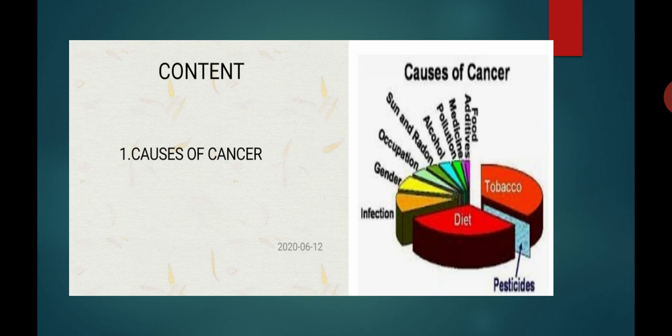Although it is still not very clear as to how cancer is caused, there are several factors that cause cancer, and these factors are known as carcinogenic factors.